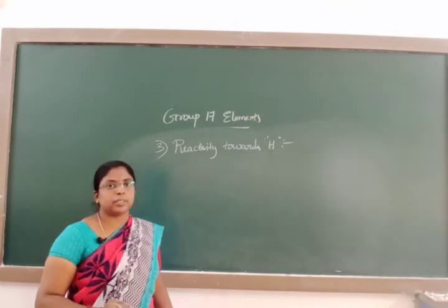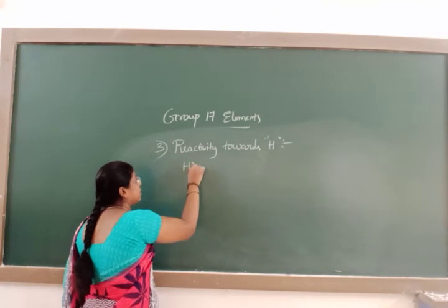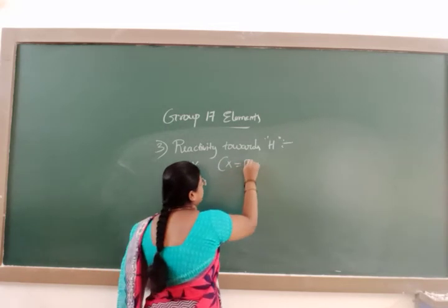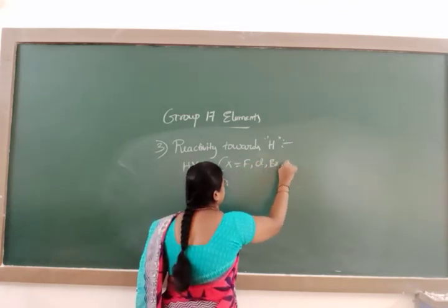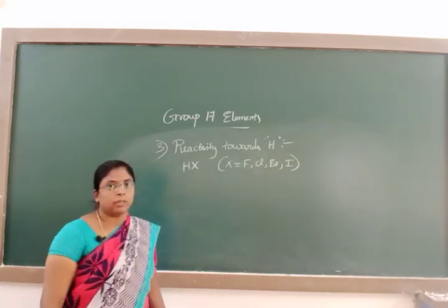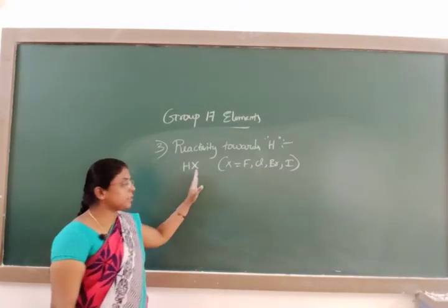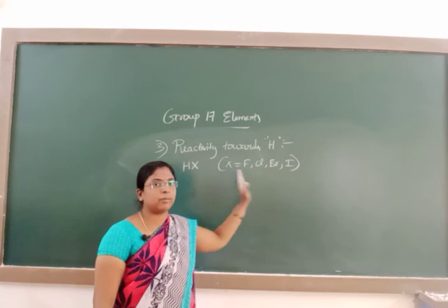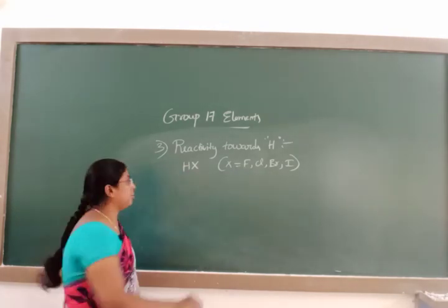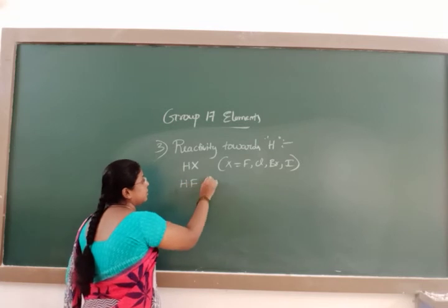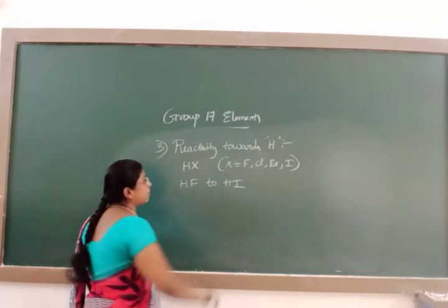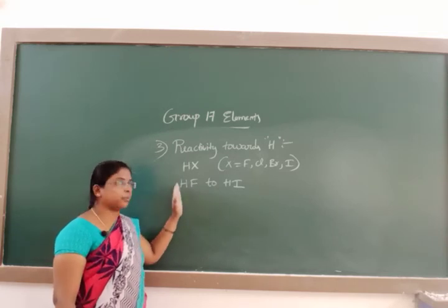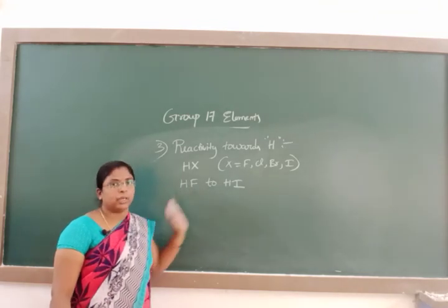These halogens react with hydrogen and form HX, that is hydrogen halides, where X is fluorine, chlorine, bromine, or iodine. The affinity of these halogens towards hydrogen goes on decreasing from fluorine to iodine, so the formation of hydrogen halides decreases from HF to HI.